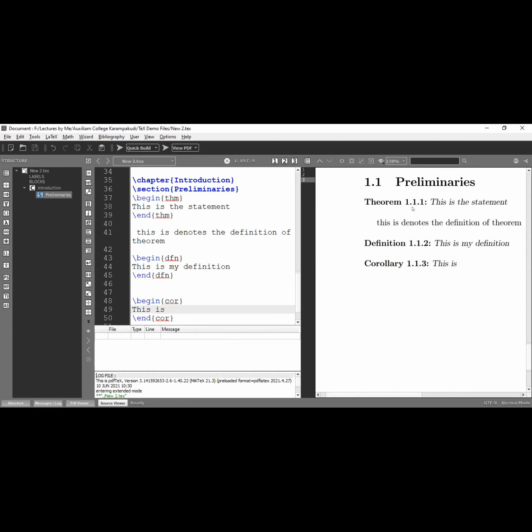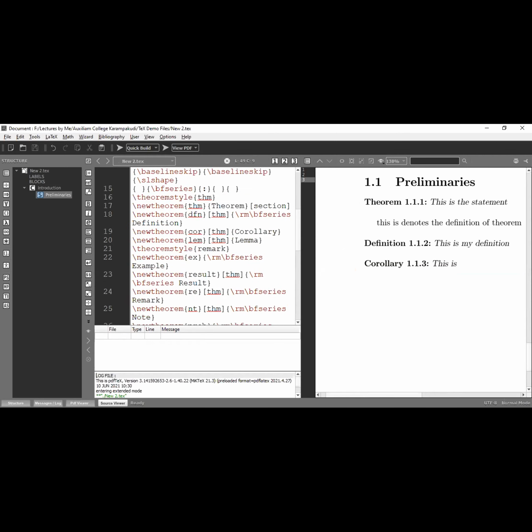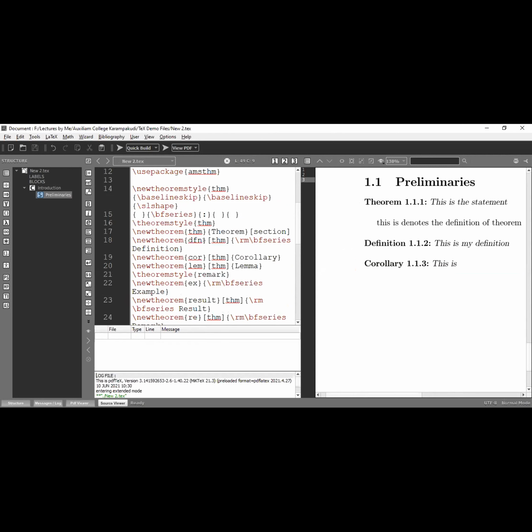Suppose your guide, your professor, your teacher, or your mentor wants a separate number for theorem and also a separate number for definition. At that time, we have to modify some things. It's optional. If you want a separate number for theorem, you have to remove this THM in the optional bracket. Then the last one is the new theorem environment. The last one is the unit.